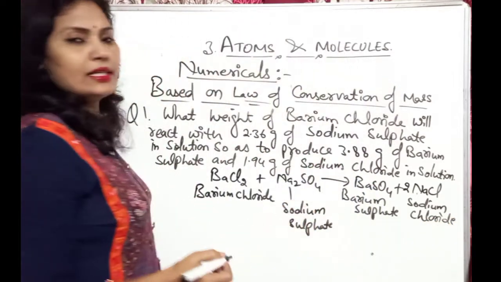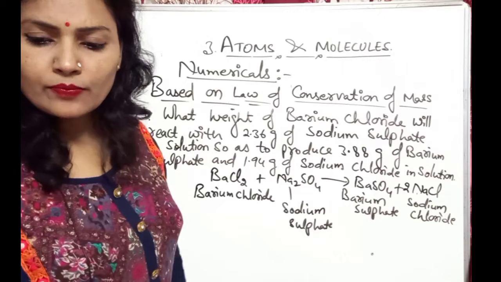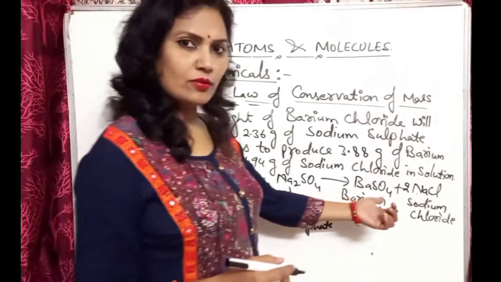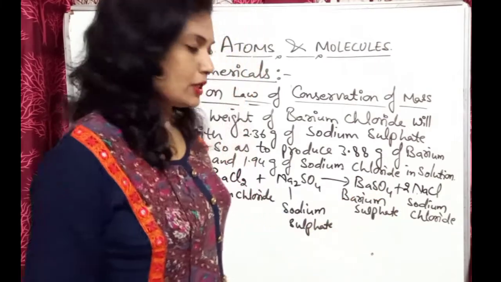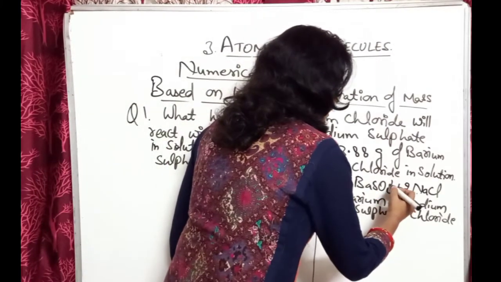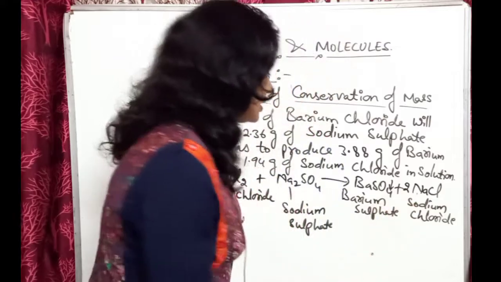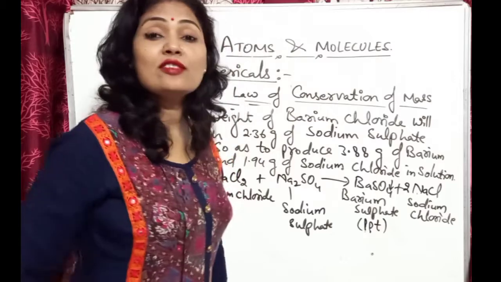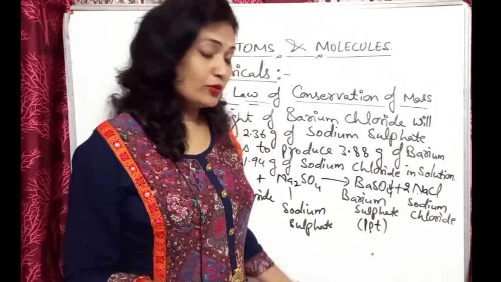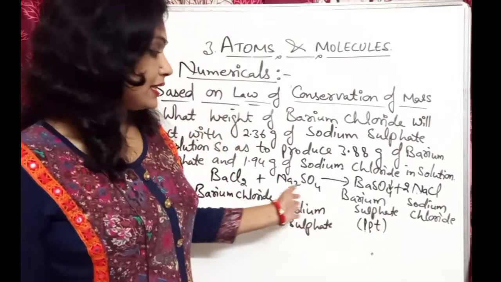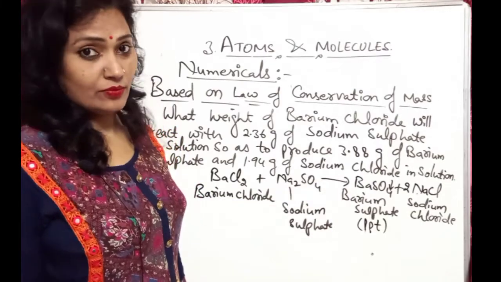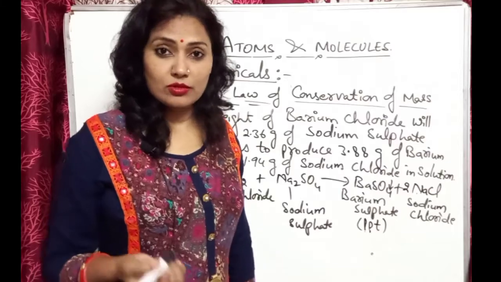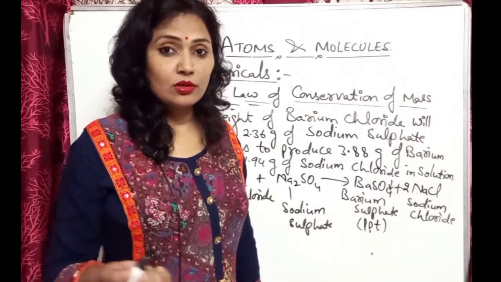Now you can write the weight also. What is the weight given? Yes, you know, this barium sulfate is formed. This is PPT. So you can put one arrow like that. This shows it is a PPT. PPT is the precipitate. Precipitate is the insoluble substance that is formed during the reaction. So that's why this is also known as a precipitation reaction. Okay, it's a very famous reaction that will come in the next year also. In 10th standard you should learn that.